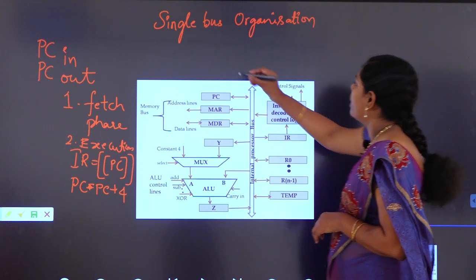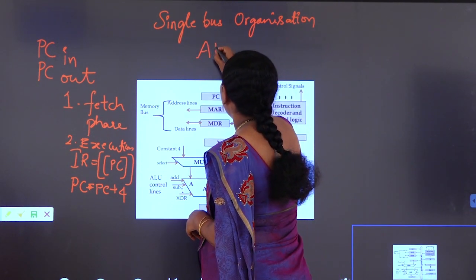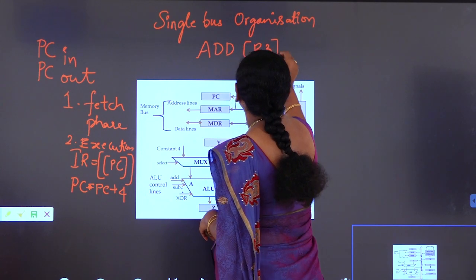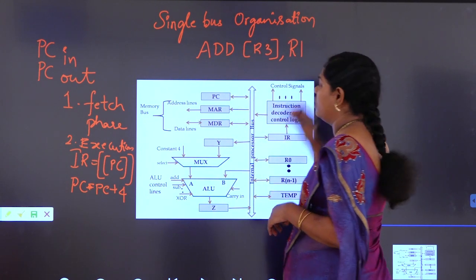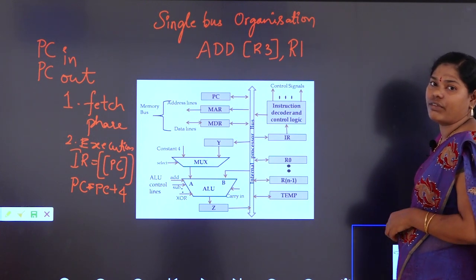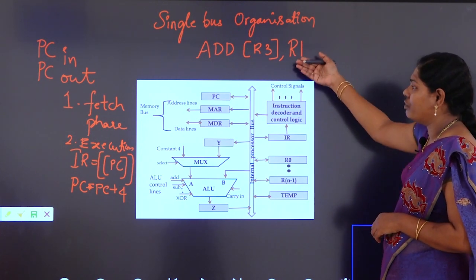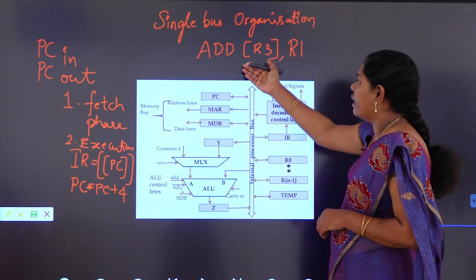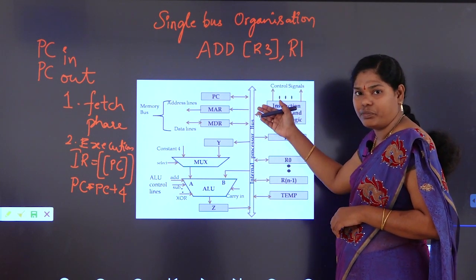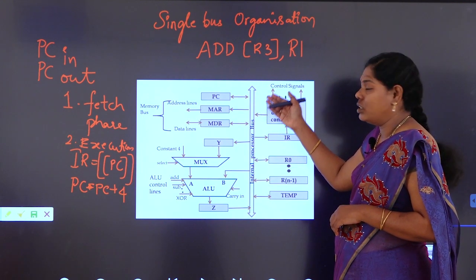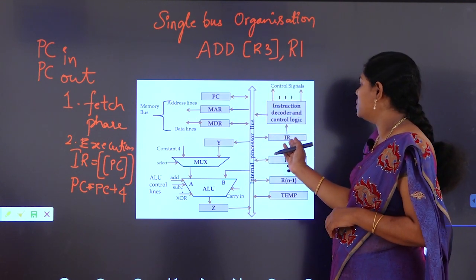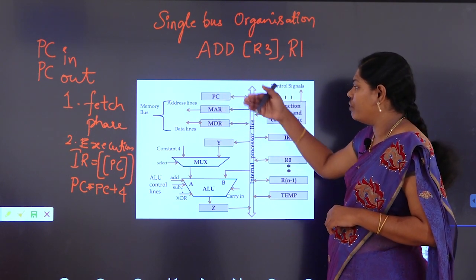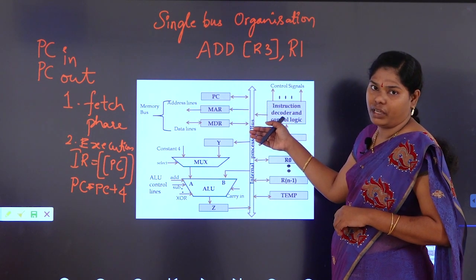Next, see here we are considering an instruction, add content of R3 comma R1. This instruction is available in memory. So we have to fetch it from memory to the instruction register, and the corresponding address of this instruction is pointed to by the program counter. But the program counter and instruction register do not have direct access to the memory. So we go with MAR and MDR.